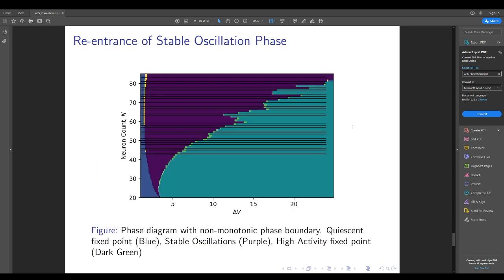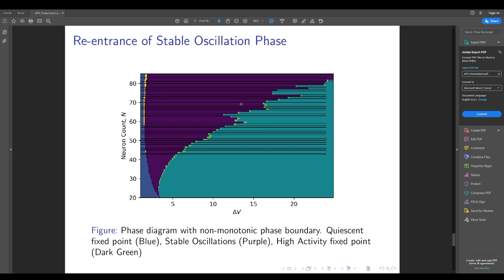So prior investigations observed a similar dependence, although in a much more limited sense, along the stably oscillating to the high activity fixed point phase boundary. They observed basically a partial k-core dependence on the shape of this boundary. They observed these steps that corresponded closely to k-cores in some cases. And we confirmed those results. We confirmed that k-cores do partially determine transitions from the stably oscillating to the high activity fixed point phase on larger sparse networks. And this is consistent with prior analyses.